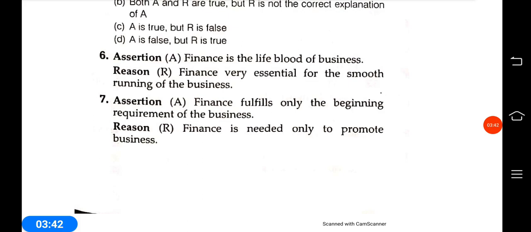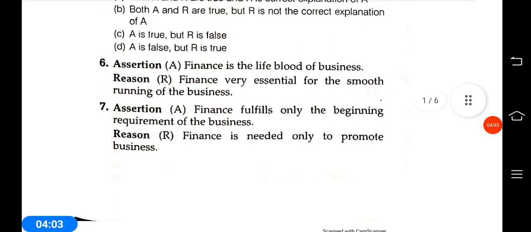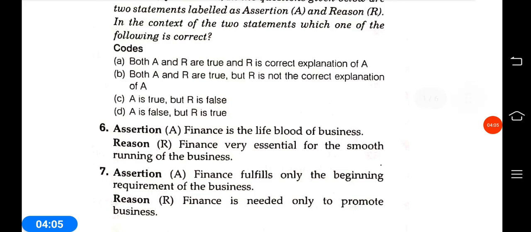Finance is the lifeblood of business is correct, and the reason, finance is very essential for the smooth running of the business, is also correct. Without finance a business cannot run, so the reason describes the assertion. So the answer should be A. Both A and R are true, R is the correct explanation of A.